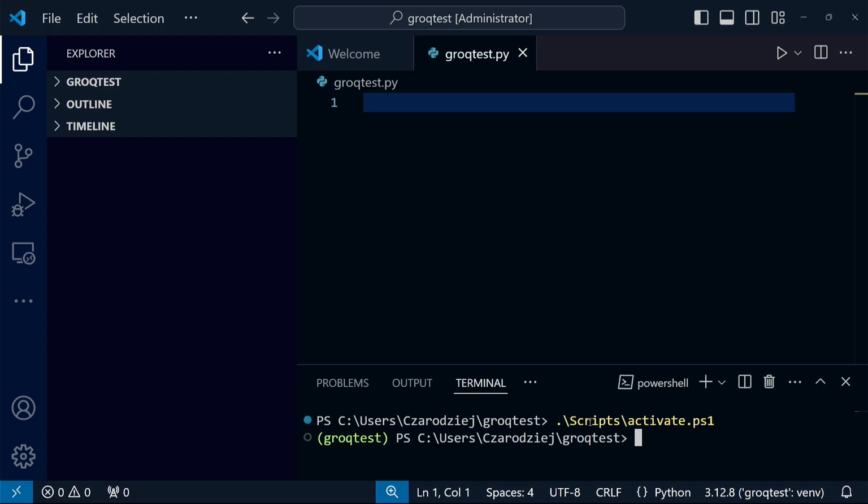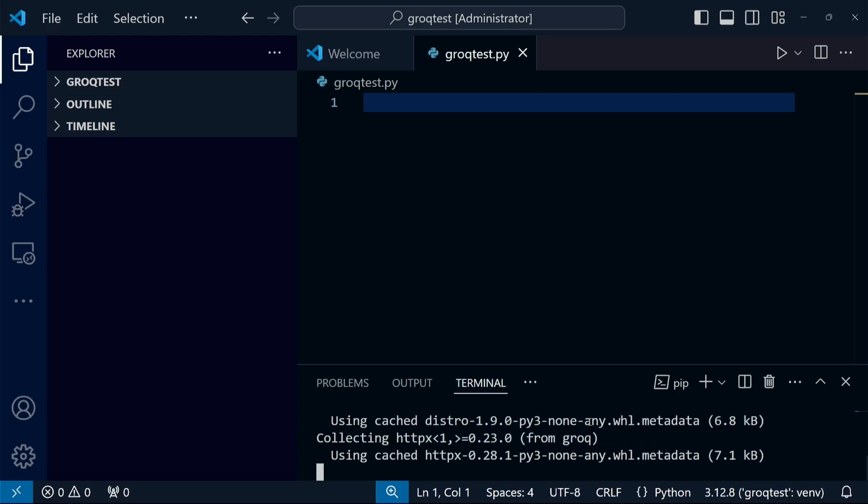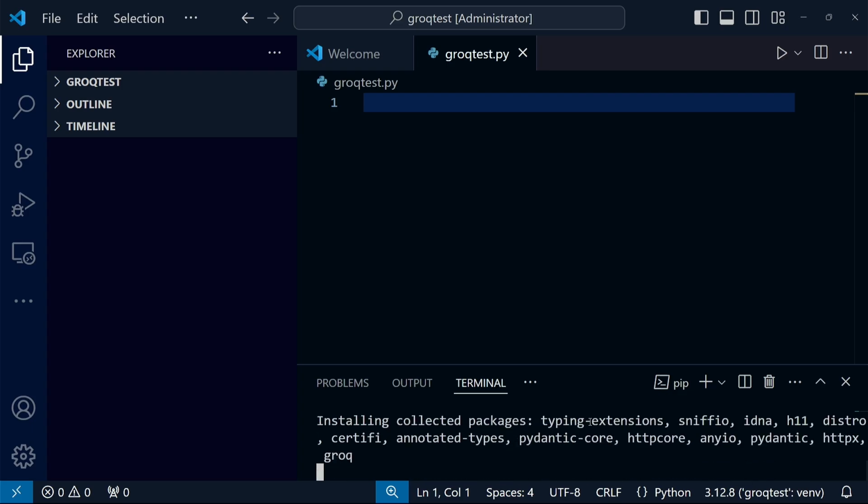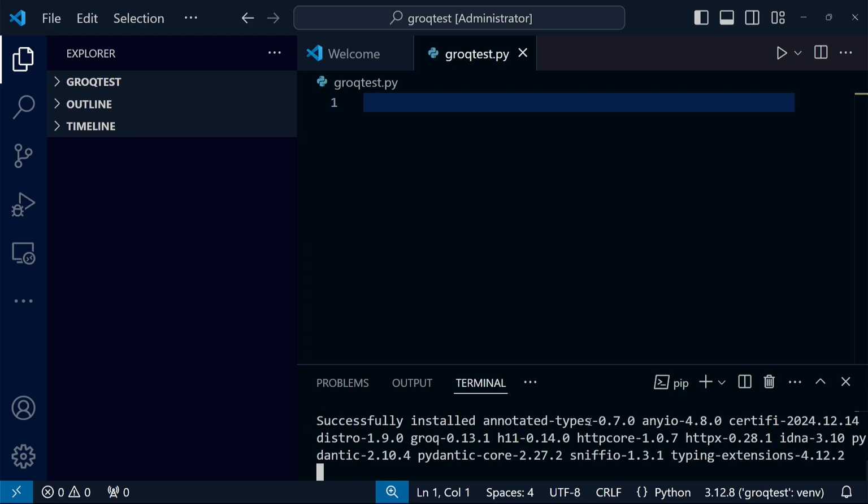The documentation suggested the need to install the Groq package using the pip command. This can be done from the terminal in Visual Studio Code. It might take a little while because all the dependencies are being installed as well. The library has been successfully installed.